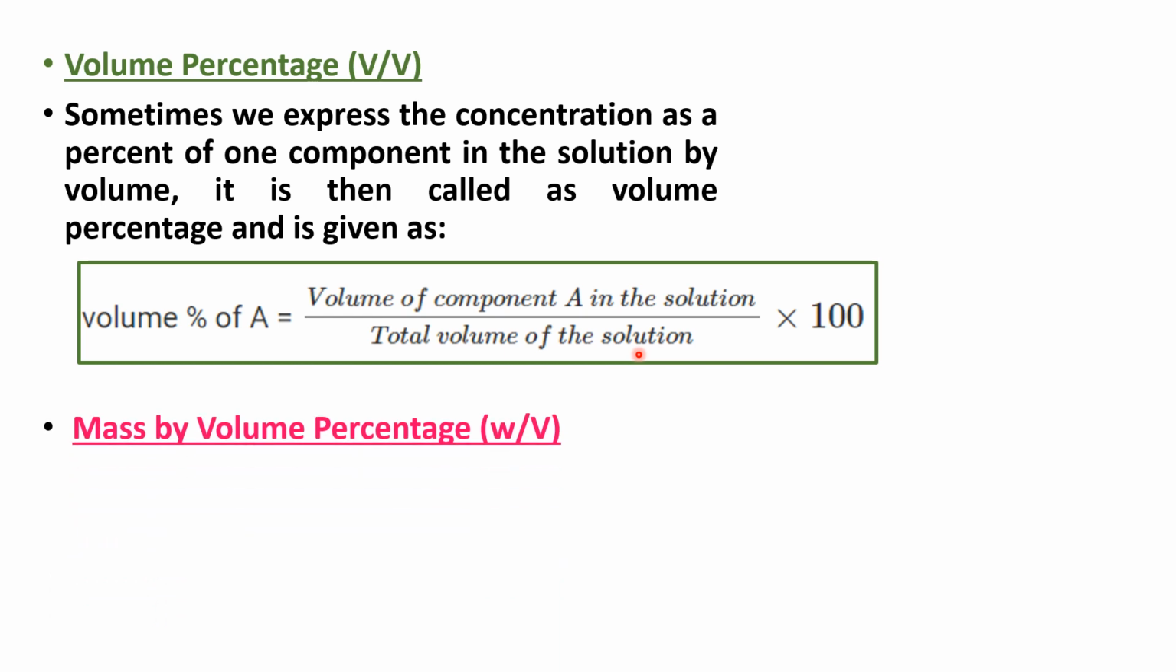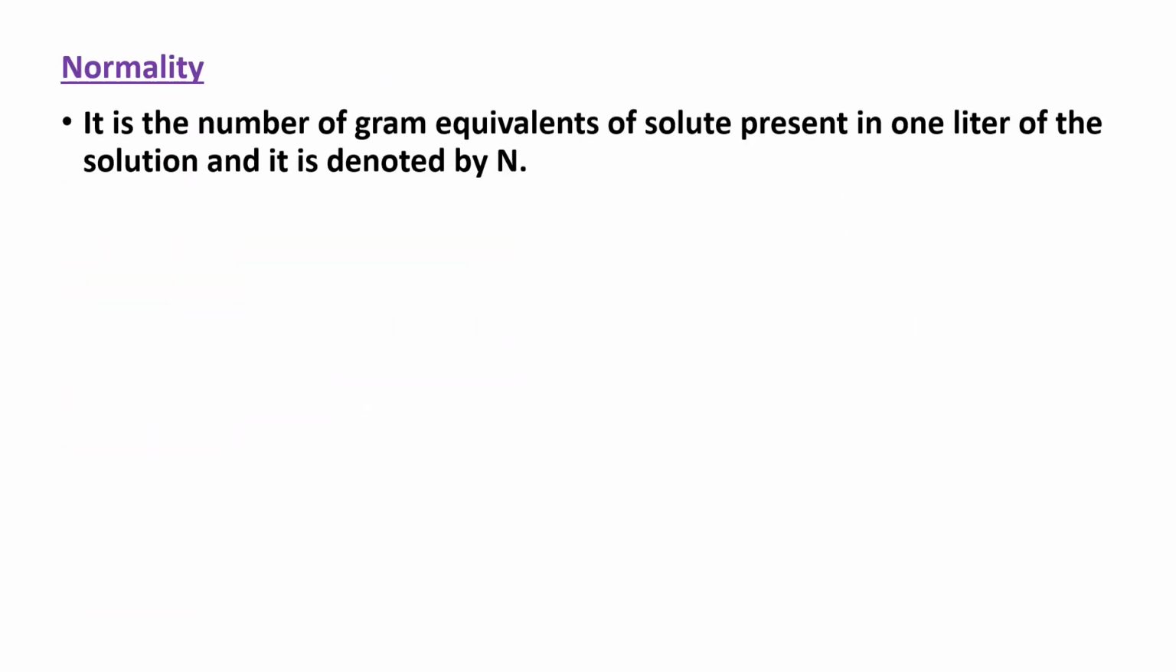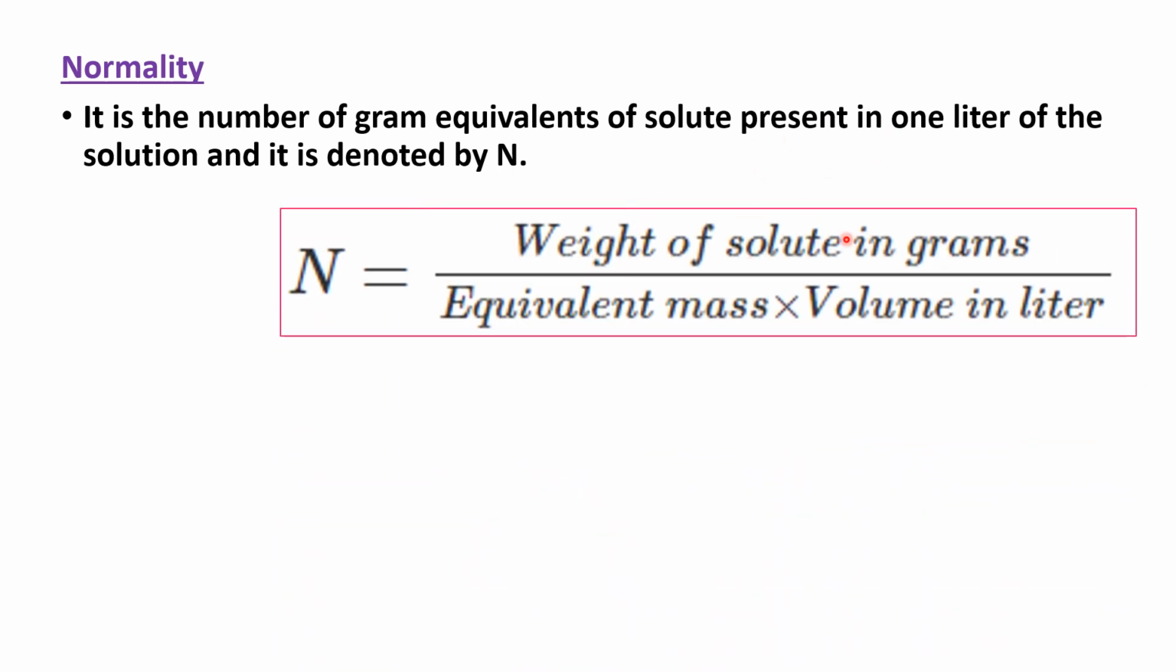Okay. Next, mass by volume percentage. This unit is majorly used in pharmaceutical chemistry. It is defined as the mass of a solute dissolved per 100 ml of the solution. Next one is normality. Normality is the number of gram equivalents of solute present in 1 liter of the solution and is denoted by N. Normality is gram equivalents per liter, and it is expressed as N is equal to weight of solute in grams divided by equivalent mass into volume in liter.